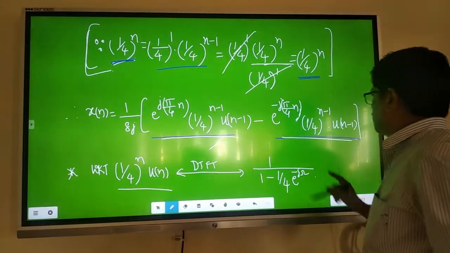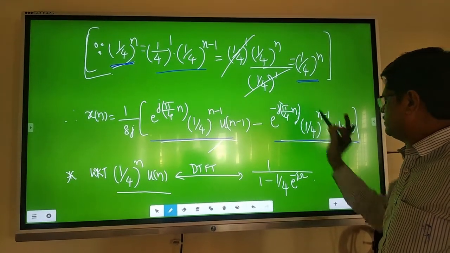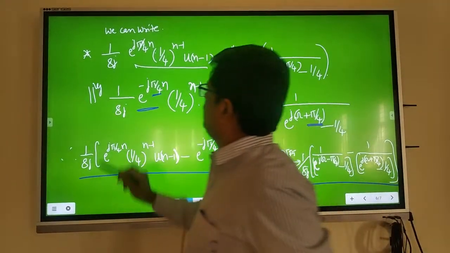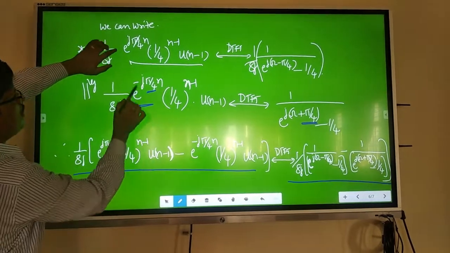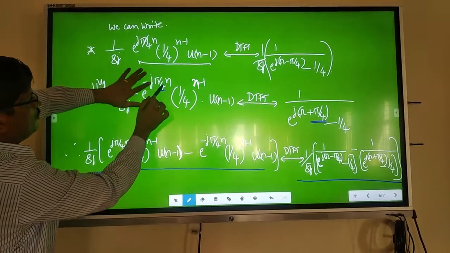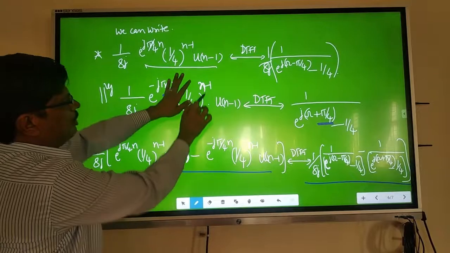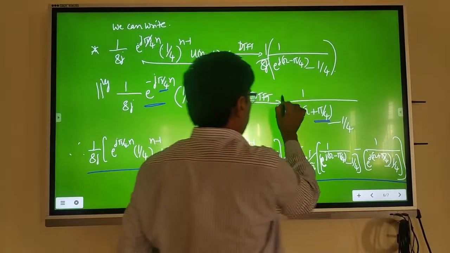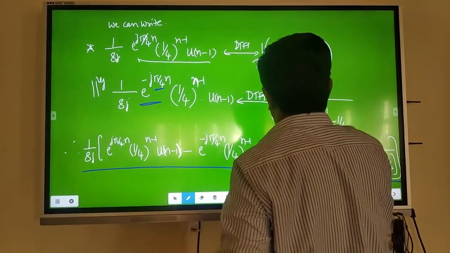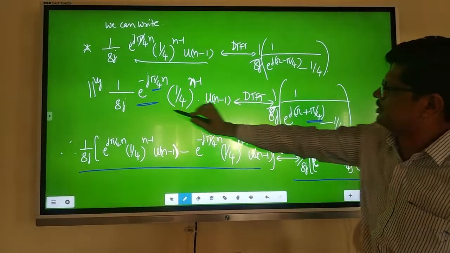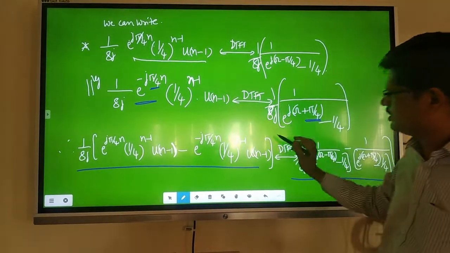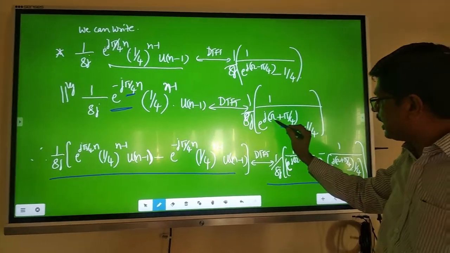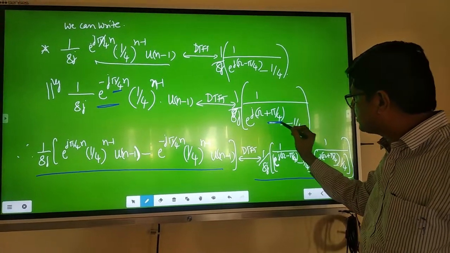Same way the other term. In the other term, the only change is e power minus j theta is there. Similarly, 1 by 8j, instead of plus it is minus e power minus j pi by 4 n, 1 by 4 to the power n minus 1, u of n minus 1. The DTFT of this is, again, a into, a is 1 by 8j. That is the linearity property, it is linearly proportional. Into the frequency domain, whatever you are getting: 1 by e power j omega plus pi by 4.